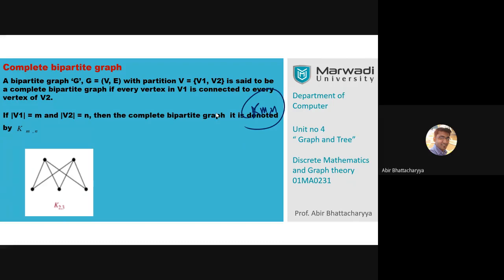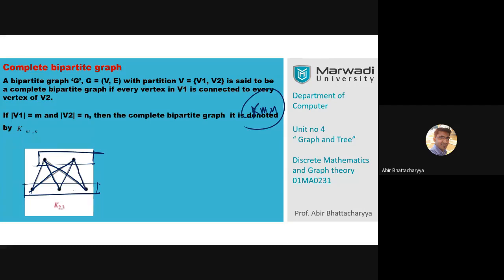How does it look? Like this one. This is K(2,3). Look at this graph. First of all, this is a bipartite graph. Bipartite means we have two partitions: first partition, second partition. Look at this connection. Each and every vertex is connected to each other. Nothing left.